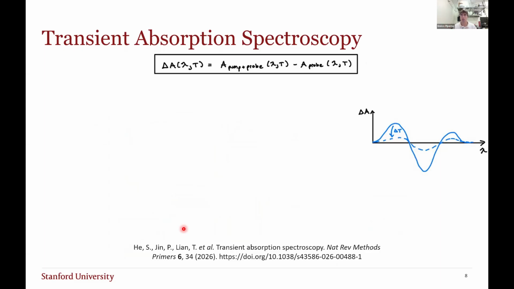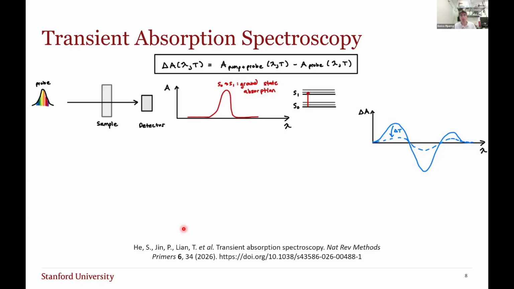Transient absorption spectroscopy looks at the change in absorption as a function of time, and the changes in the absorption spectrum. The way we do this is we first measure the ground state absorption by sending a single pulse of light composed of many wavelengths. That's why I drew it as a rainbow here. We send this through the sample, and we measure the absorption as a function of wavelength. So we recover that single peak, like I mentioned, that corresponds to S0 to S1.